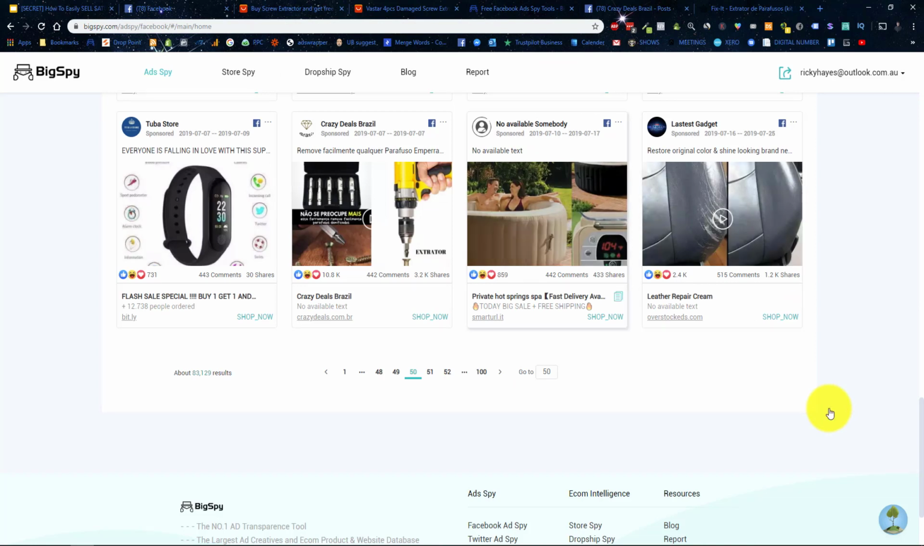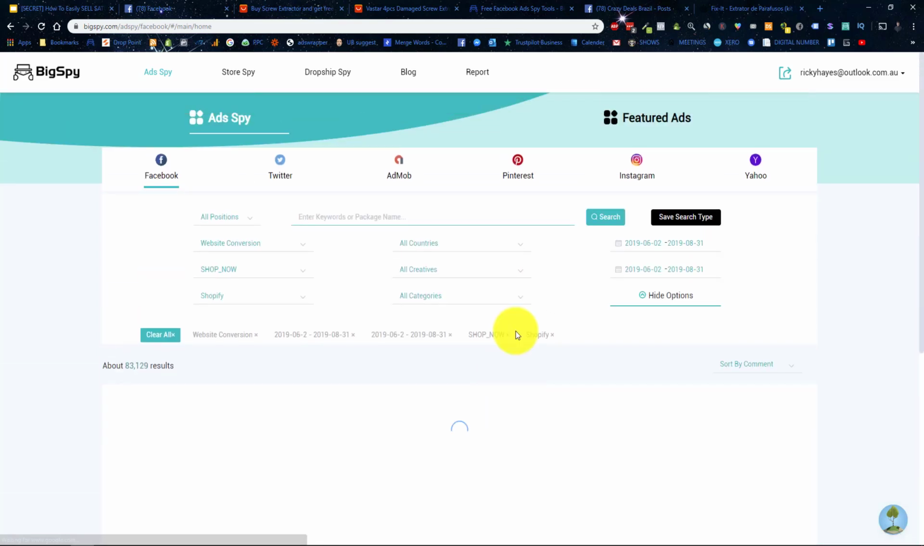Now, funnily enough, what is this item? Private hot spring spa. No, I'm not marketing that. Let's just go to the next page. We're about page 50, so we're going to start seeing less saturated items.